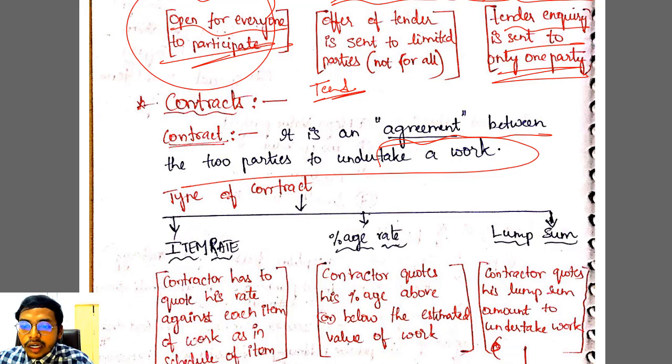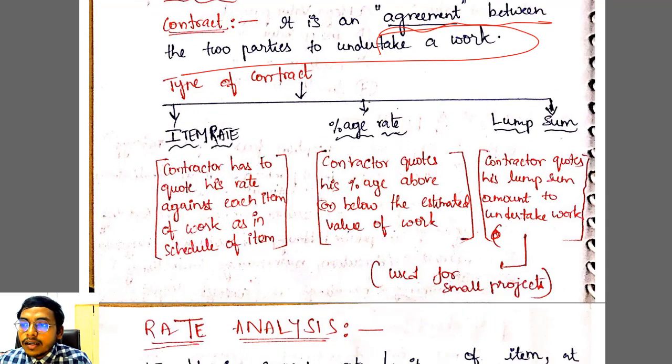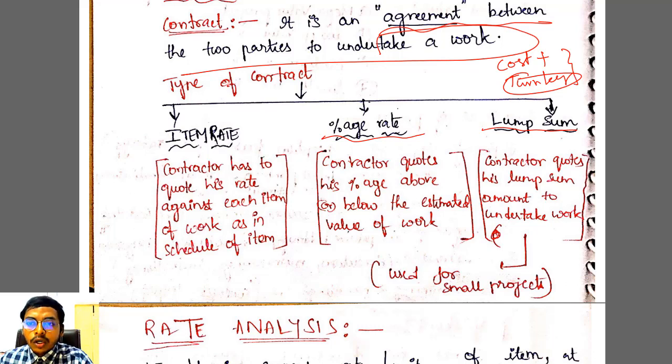What are the different types of contracts we have? First one is the item rate, percentage rate and lump sum. There are two other types of contracts, cost plus and turnkey. See, turnkey is a word which you frequently use. Okay, we'll make a note and study these two separately. But for now, let us study item rate, percentage rate and lump sum.